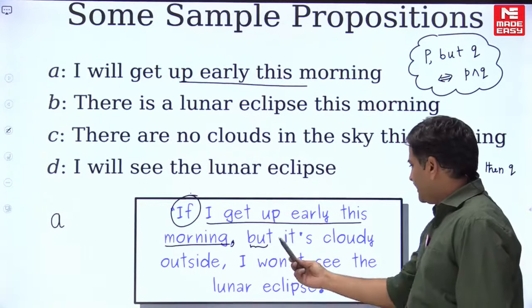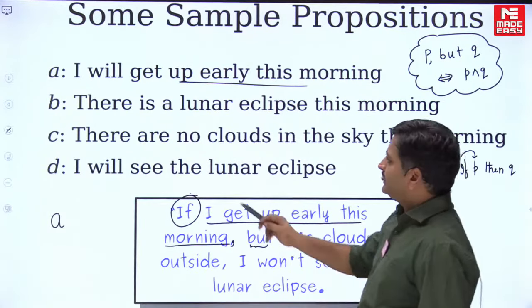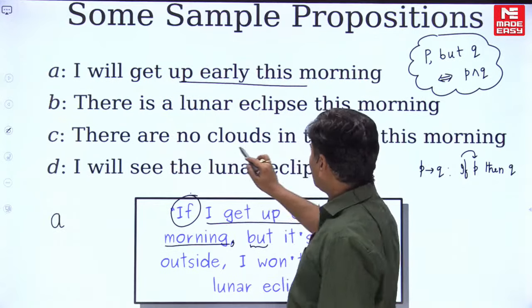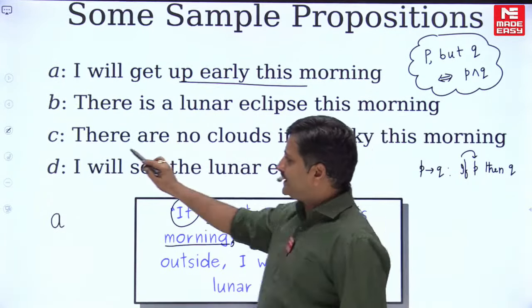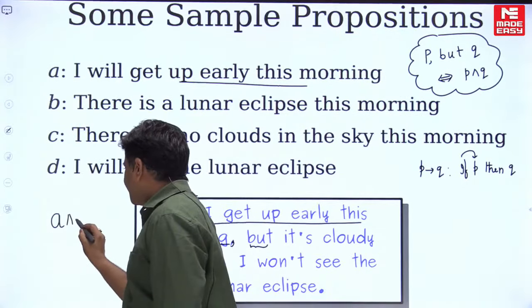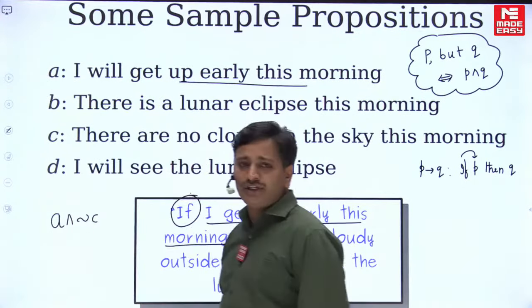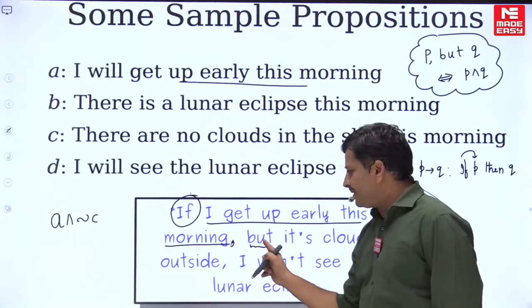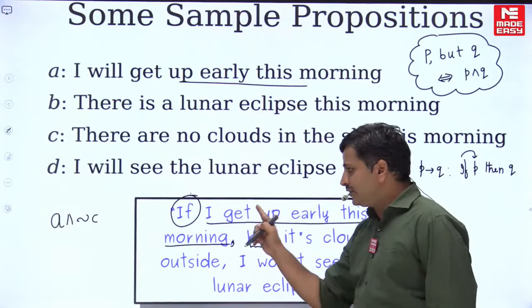So, therefore, "but it is cloudy outside." Here they mention there are no clouds in the sky. There are no clouds in the sky, it is C. There is cloud outside, obviously it is negation C, friends. Why did I write conjunction? Because here it is separated by a comma with "but". So that "but" indicates that you have to use the AND symbol, friends.